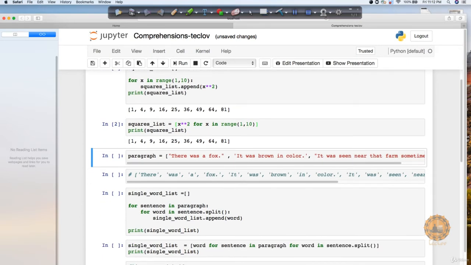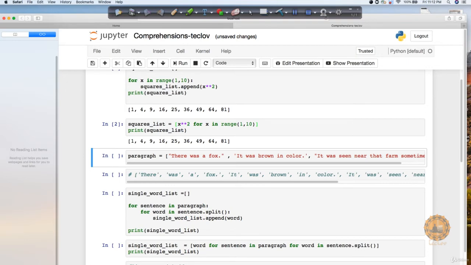Now let's say this is another string, where it is written as there was a fox, it was brown in color and so on. It's some random values. Now if I want to split it into separate words, like there is a separate word, was is a separate word, is a separate word and fox is a separate word, then you will be able to write it with the help of a normal for loop.